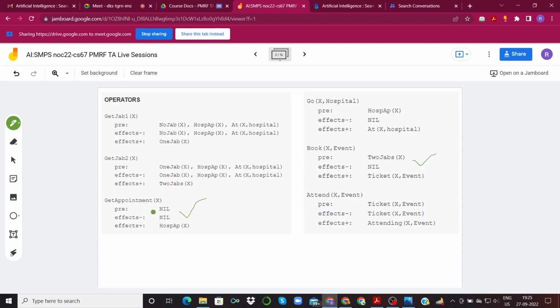Why? Because get appointment has no prerequisites, so this will be applicable in all situations. And book event has only one prerequisite, which is two jabs, which we know is given to us, that Amol has two jabs. So these are the two operators for Amol that we can apply: get appointment and book event. None of the others, because for the other operators the preconditions are not met.